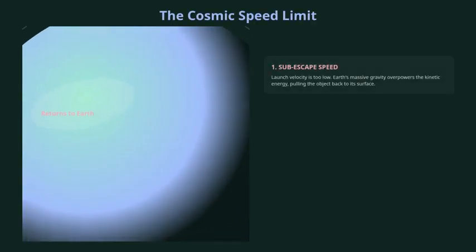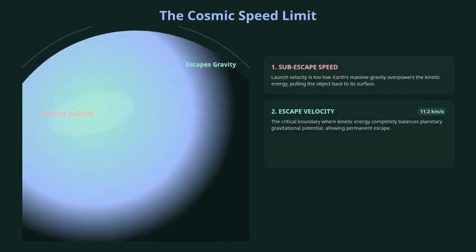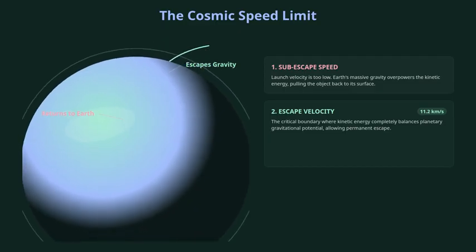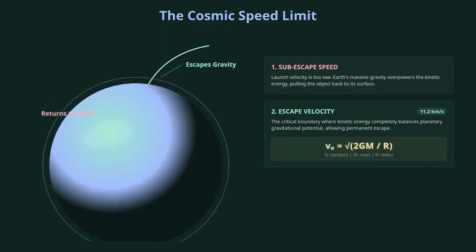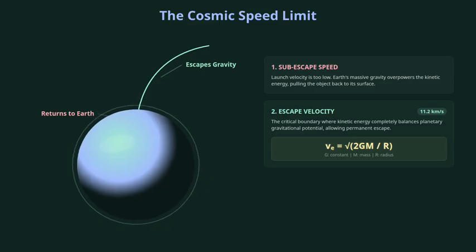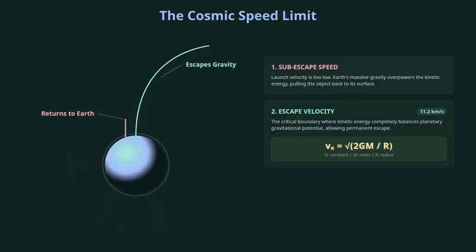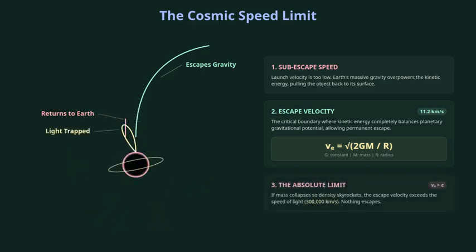If you throw a baseball straight up into the air, it climbs, slows down under Earth's gravity, and falls back to your glove. Throw it at 11.2 kilometers per second, however, and it will escape Earth's gravity forever. This boundary is known as escape velocity.